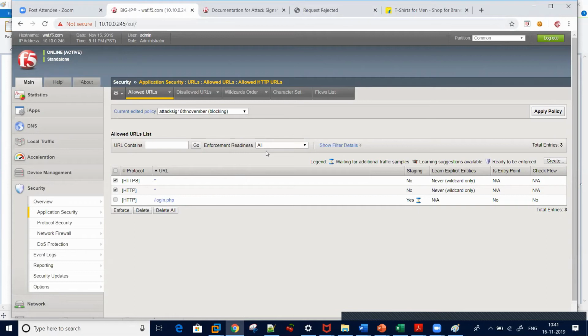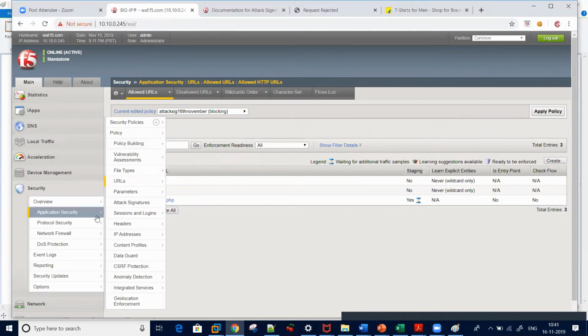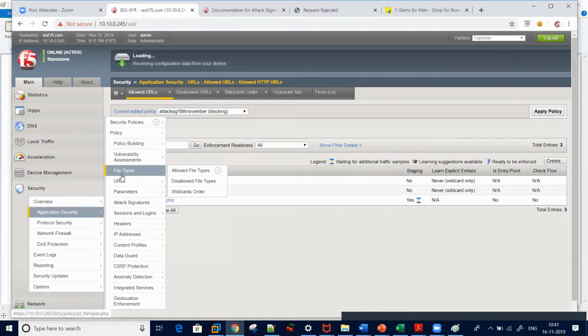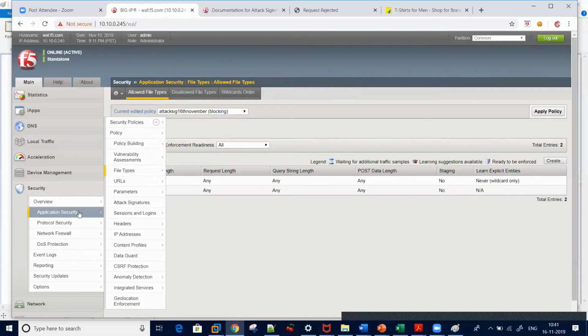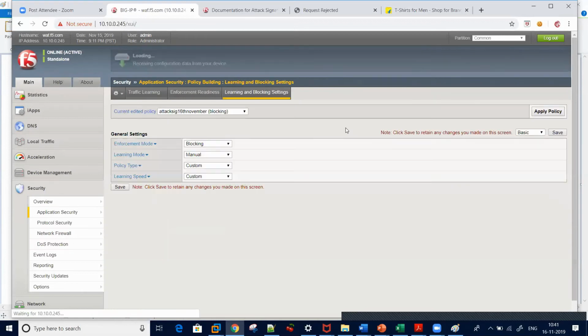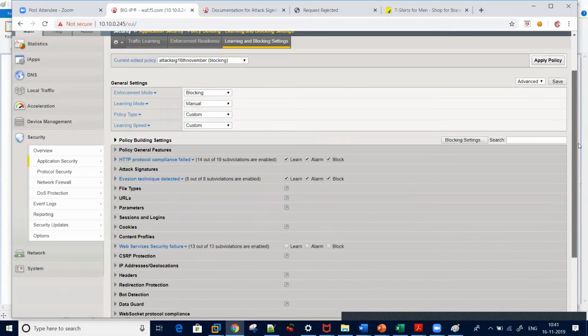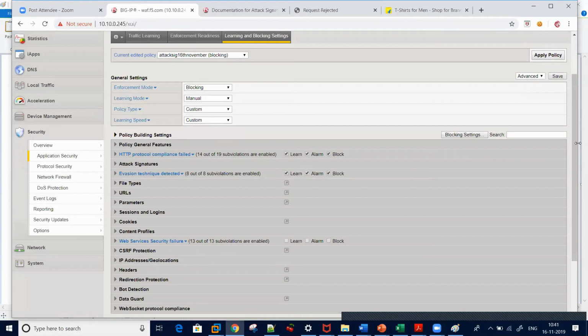This is how we explicitly create entities, because anyway after 10 or 15 days you need to tighten your policy, and that is where the explicit entity learning scheme comes in. So when you go here, you will get a doubt. When you go to the file type in the learning and blocking settings, you must have a question: how does ASM learn all these things, right?